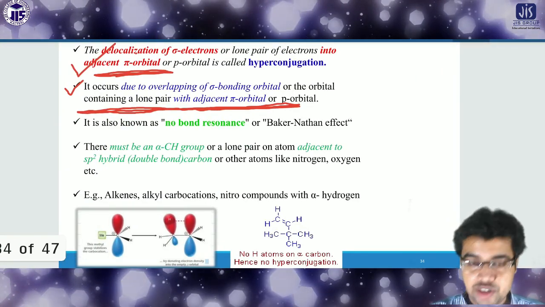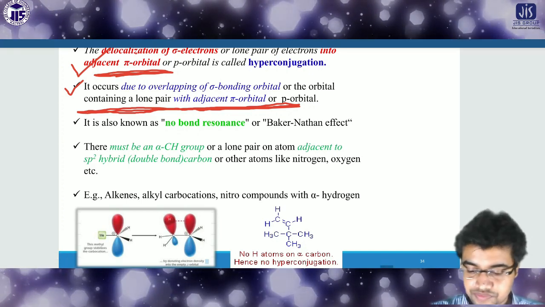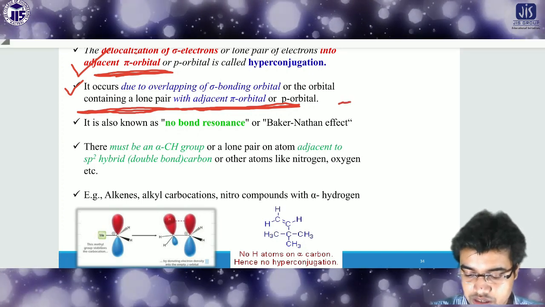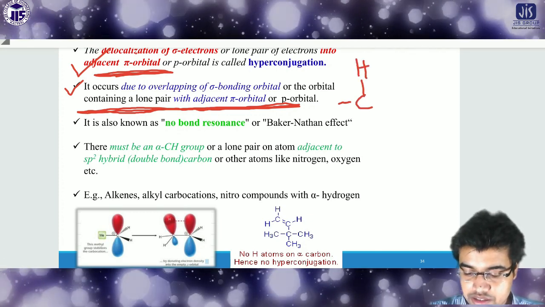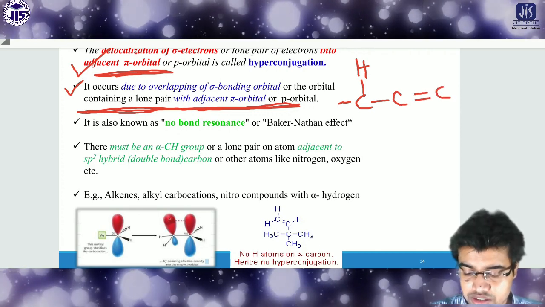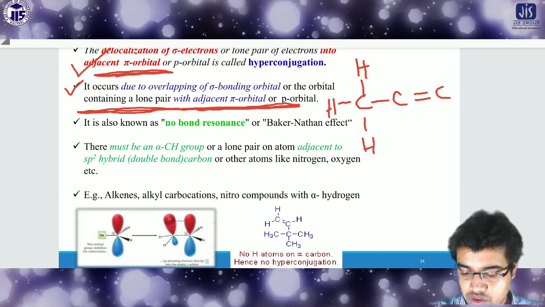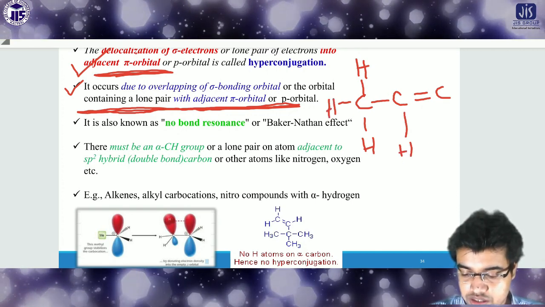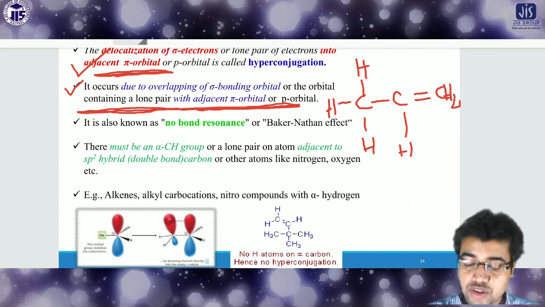Like if I show you one such kind of resonance, then you will see that this is the C, this is the hydrogen, and this is the C, then again this is the C double bond C. All the other things like hydrogens are there, so here hydrogen and here CH2 maybe. Then how is it possible?